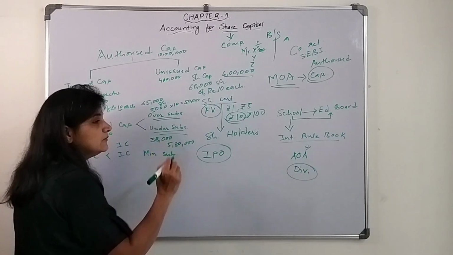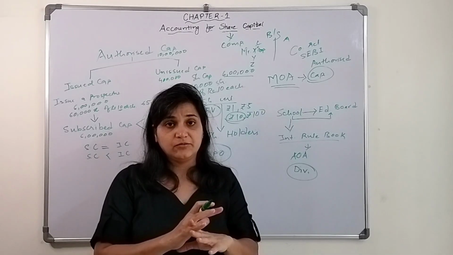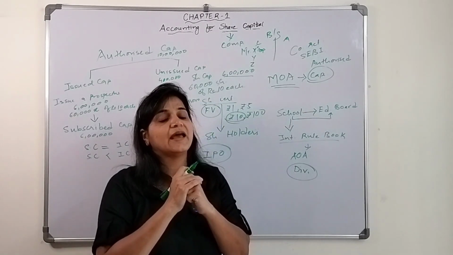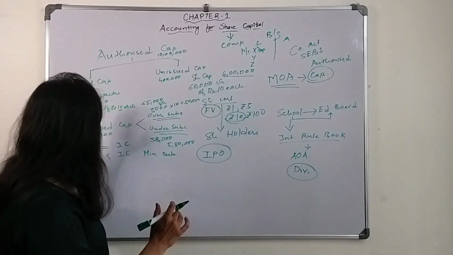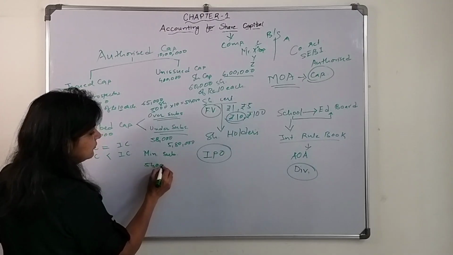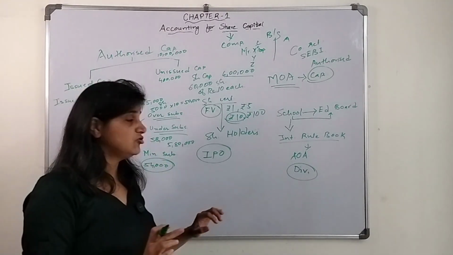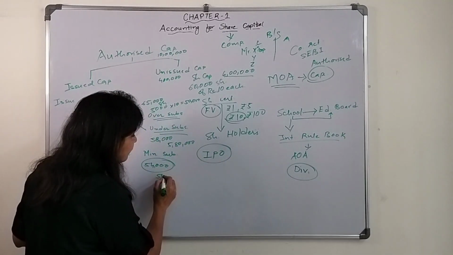Minimum subscription means that 90% of shares should get subscribed. If it is less than 90%, the company has to give back the money to the general public. 90% of 60,000 shares is 54,000, so the minimum subscription should be 54,000 shares. It should not go less than that. It should not be 50,000.